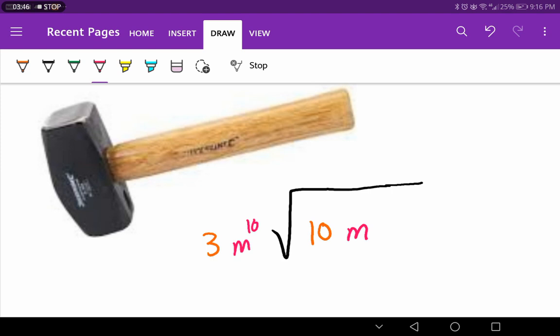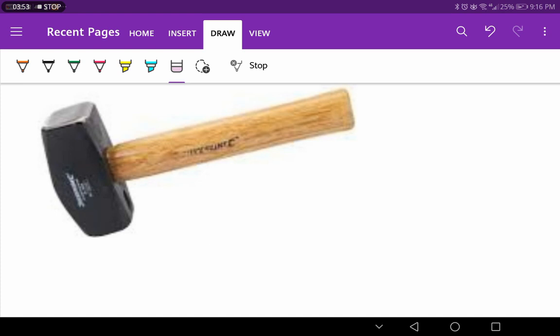I hope so. Let us take one more example, my dear student. And please don't forget to remind me to use my hammer because I bought it now.